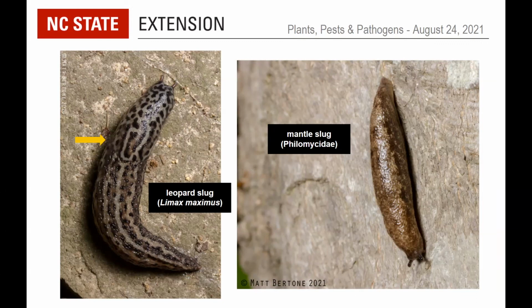Or also go out at night and scout for them, because slugs and snails are typically nocturnal. It's cooler out, it's more humid or moist, at least, because it's not so sunny. And you may be seeing them out there. So that's a good way to identify whether slugs are the culprit. You can also look for their trails. They leave slime trails on plants.